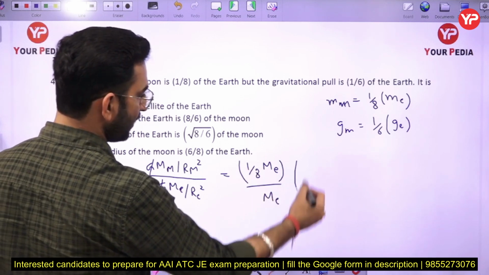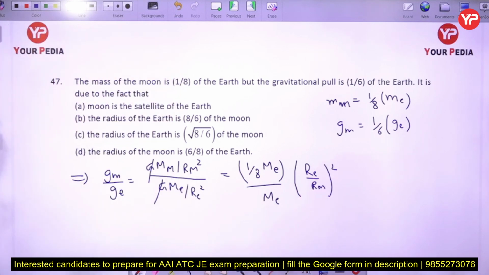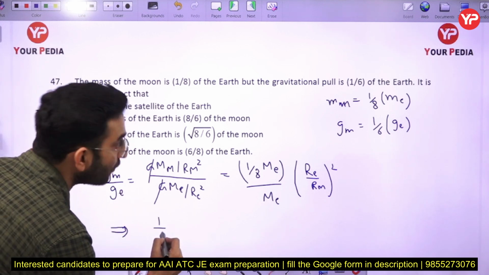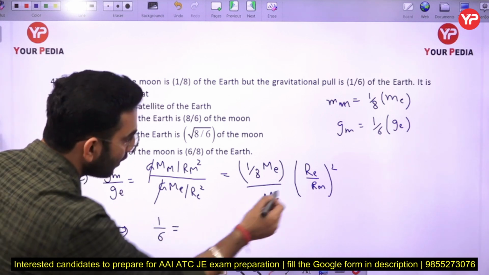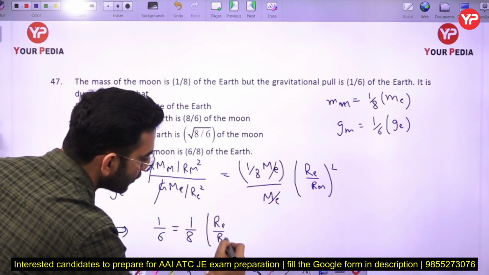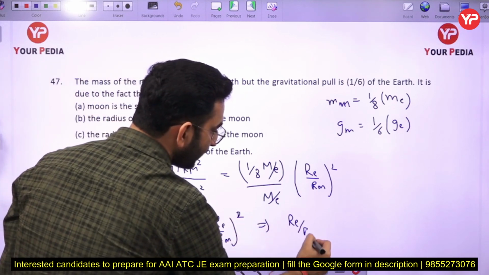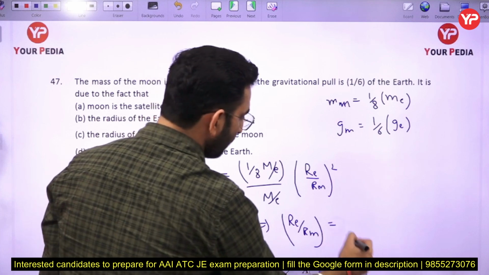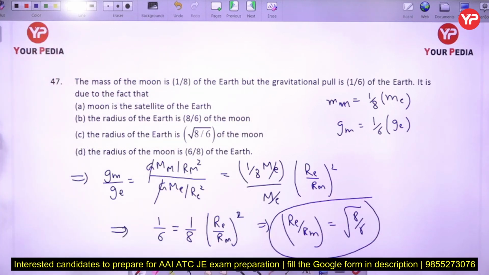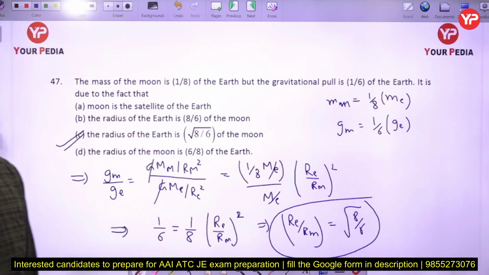Okay, and if you just see RE by RM square, this data is given to us. So here if you just put all the values, GM by GE is given to us as 1/6. It is equal to 1/8 times radius of earth divided by radius of moon here. So I can directly write the ratio of the radius of earth and the radius of moon is equal to root of 8/6, and due to this reason the gravitational pull of the moon is 1/6 of the earth here. So option number C is going to be the correct answer here in this case.